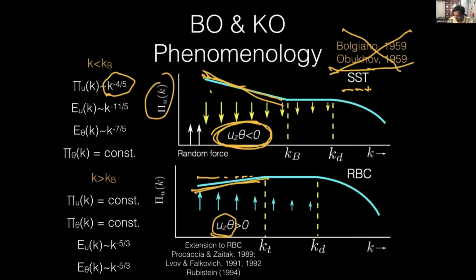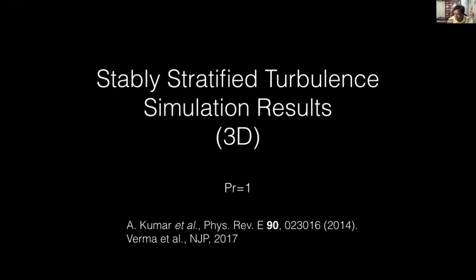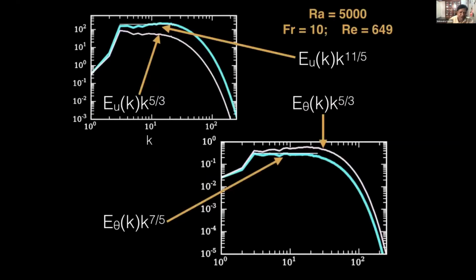And there was doubt, in fact, from a lot of experts, from Procaccia, L'vov, they extended the argument of Bolgiano to Rayleigh-Bénard convection, but that's not correct. Equations are the same, but this energy flux behaves very differently. Okay. Now quickly we tried to simulate it. It turned out that there were not many simulations in the past that tried to verify Bolgiano.